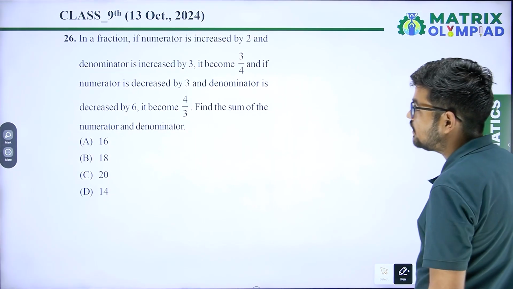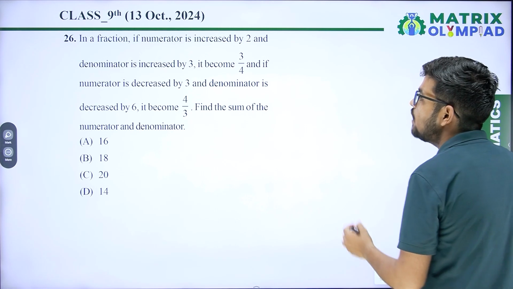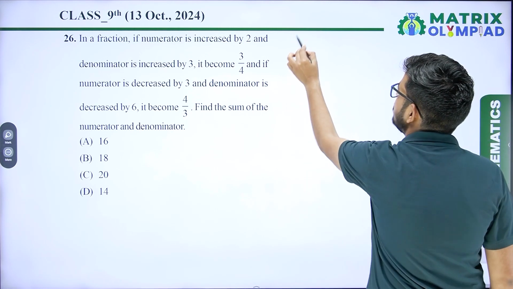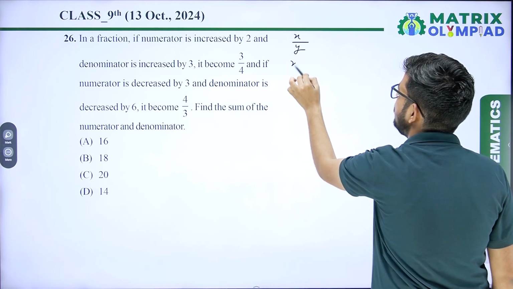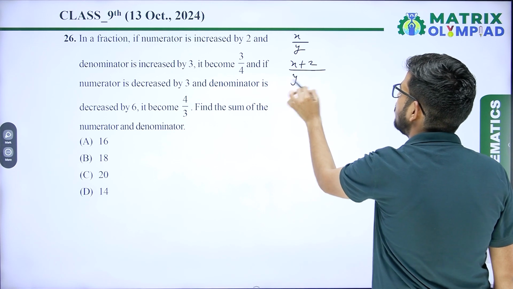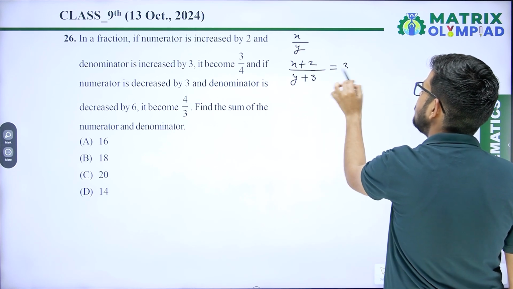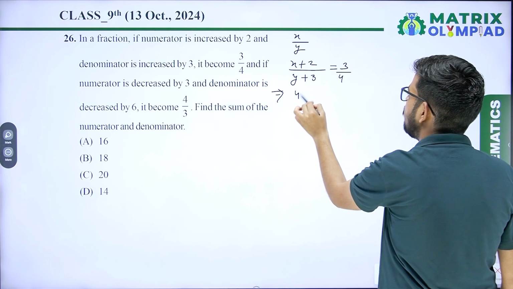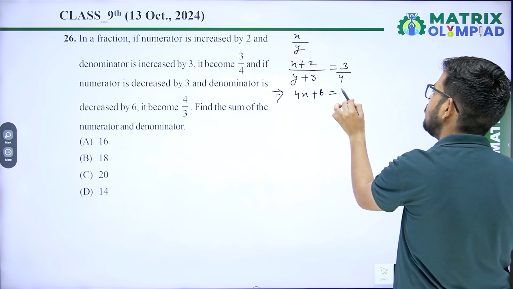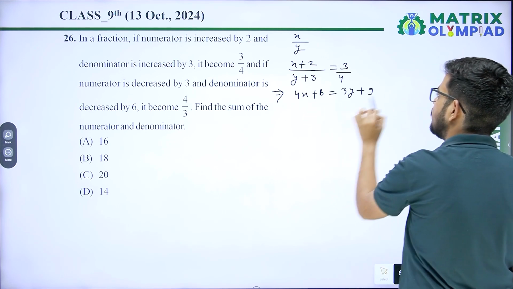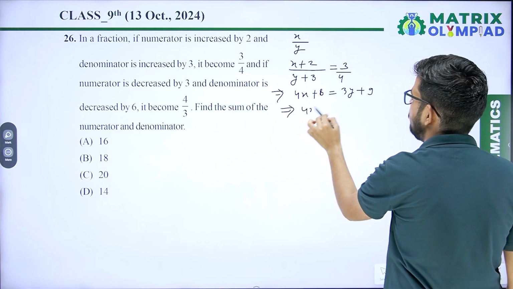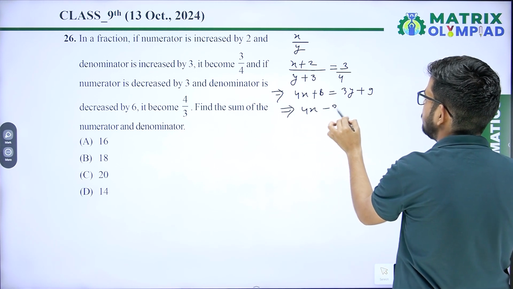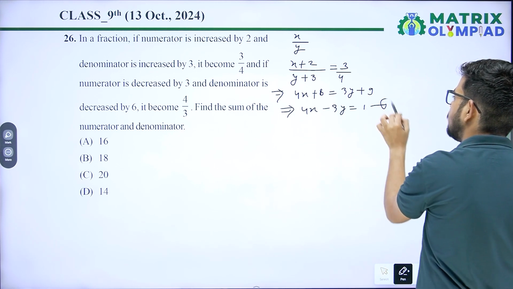Next question: in a fraction, if the numerator is increased by 2 and the denominator is increased by 3, just assume the fraction is x upon y, the numerator is increased by 2, the denominator is increased by 3, it becomes 3 upon 4. After cross multiplication, you will get 4x plus 8 equal to 3y plus 9, and after simplification, you will get 4x minus 3y equal 1, equation 1.